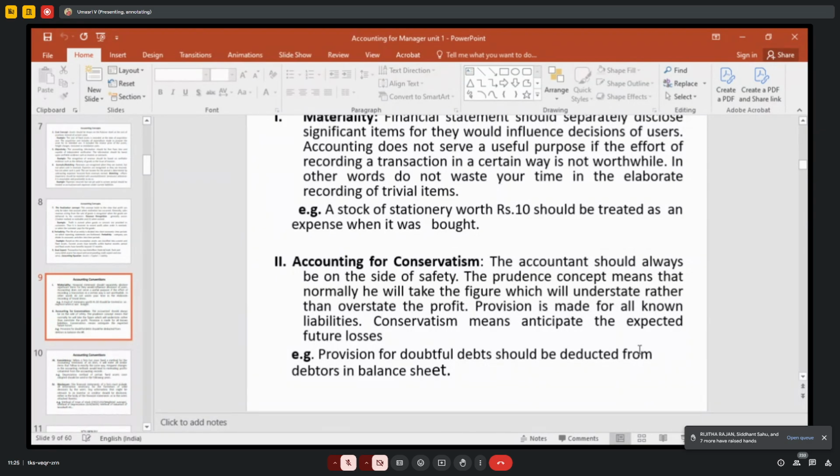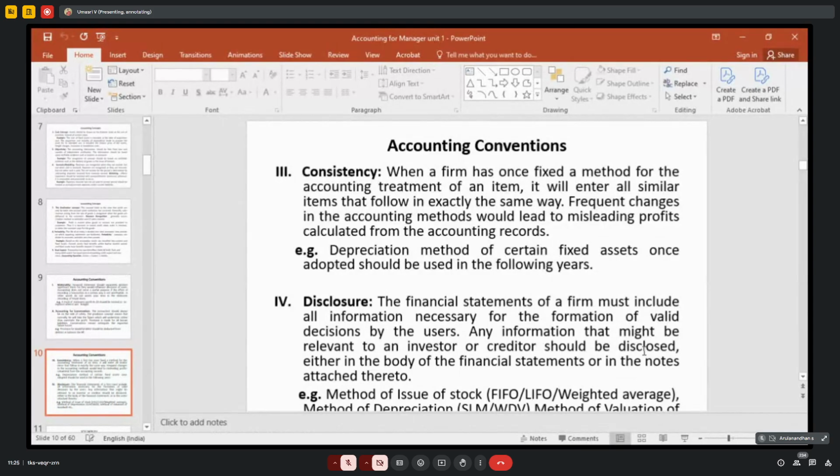If you are making credit sales, it may be collected or may not be collected, we do not know. So that is treated as bad debts, right? After some period you have to write it off. That is why you have to create provision for bad and doubtful debts, provision for depreciation. All these things you have to write. That is called accounting for conservatism.